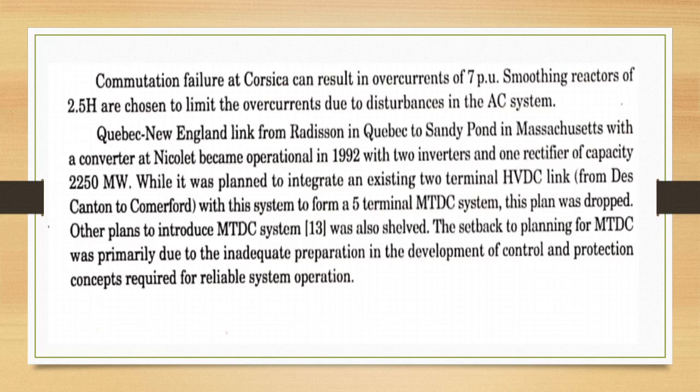Quebec, New England link from Radisson in Quebec to Sandy Pond in Massachusetts with a converter at Nicolet became operational in 1992 with two inverters and one rectifier of capacity 2000 to 50 megawatt. While it was planned to integrate an existing two-terminal HVDC link with this system to form a 5-terminal MTDC system, this plan was dropped. Other plans to introduce MTDC system were also shelved. The setback to planning for MTDC was primarily due to inadequate preparation in the development of control and protection concepts required for reliable system operation.